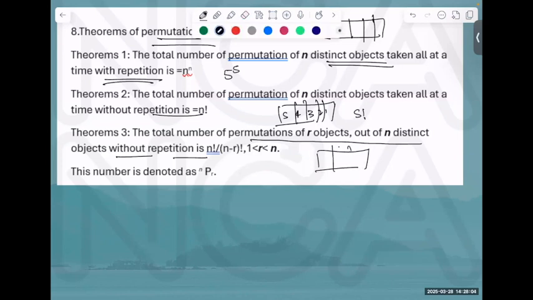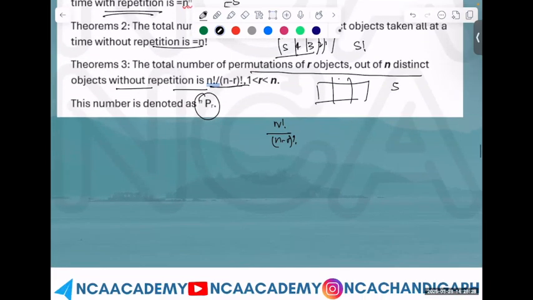3 ways of filling the number, and we had 5 numbers. How would I fill it? This is n factorial upon n minus r factorial. I'm just telling you a way of doing it, but I would not like to do it this way. It's just a formula which I might use in the future. Is it clear? But by the way, how does this probability come into permutation? That is permutation basically.